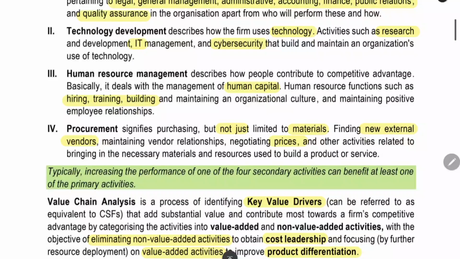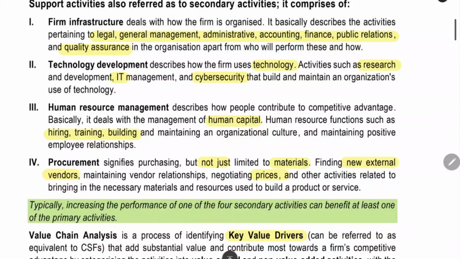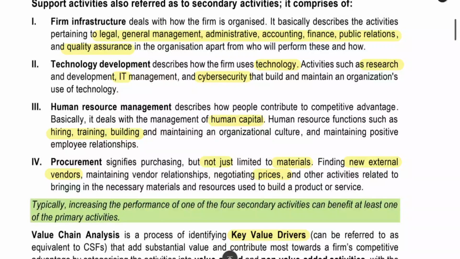The next thing is technology development. Developing technology, that is also not separately covered. So we will be keeping it under the support activity. The earlier 5 activities which we saw are the main primary activities. This and all will be supporting it, and it will help the business to achieve the overall goal. But this is not the main thing. Main thing is about the 5 activities. How we will be using technology, what is the IT team we are using, what is the cyber security we are having, everything will be on the technology part.